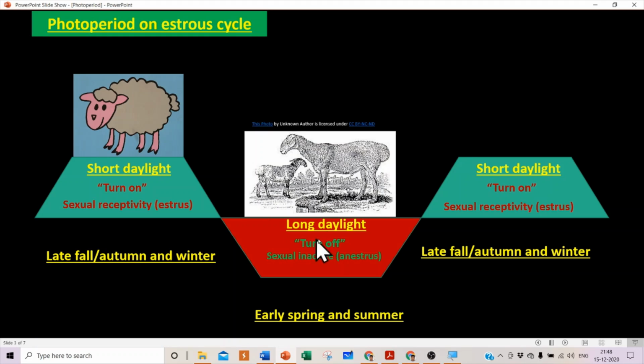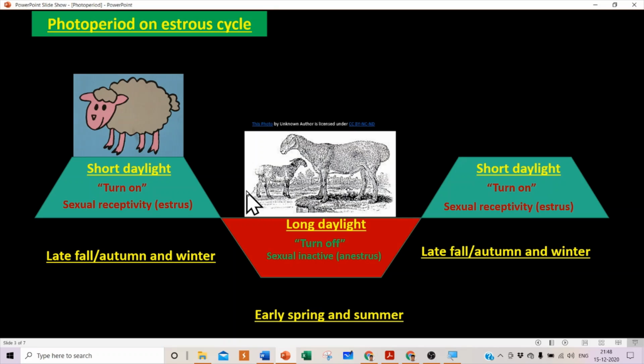And in the temperate zone, the long daylight, during spring and summer, is a good environmental condition. The survivability of the newborn and the nutritional availability are suitable and beneficial for the newborn.